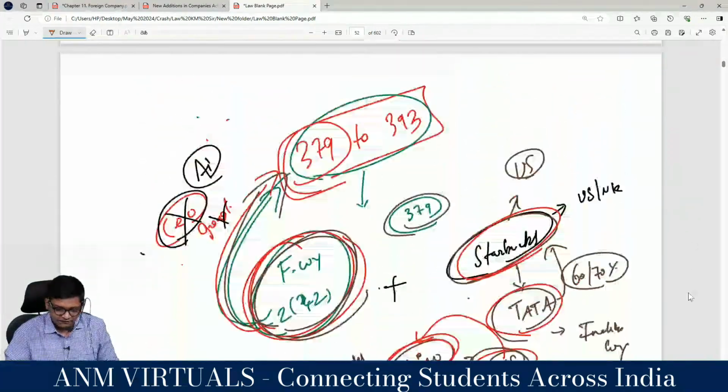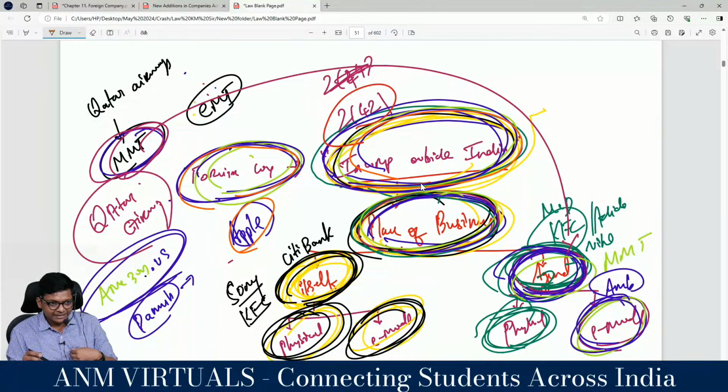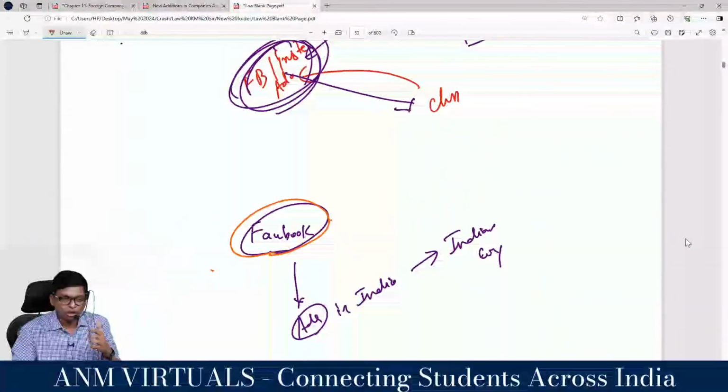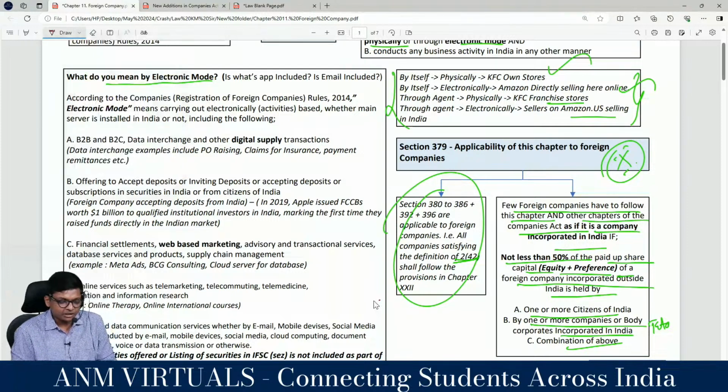If I go back to the definition, where will this fit? Facebook is a company incorporated outside India, having a place of business in India through itself, through electronic mode. I am availing the service by running ads in India. Are you getting it, guys? It's not easy. It's getting complicated because of the words electronic mode. So running Facebook ads in India is an electronic mode transaction. For that, this is the next important point. What do you mean by electronic mode? The institute has given us some clarification. You don't have to mug up. I'll give you an example.